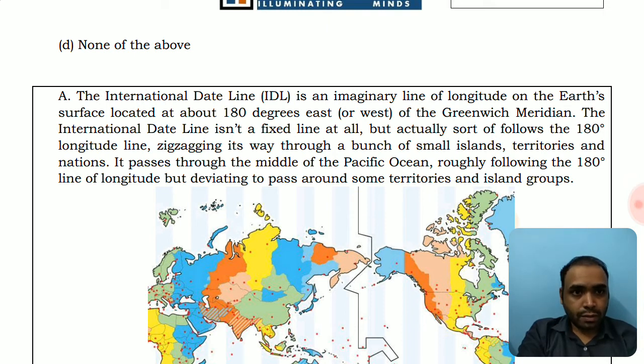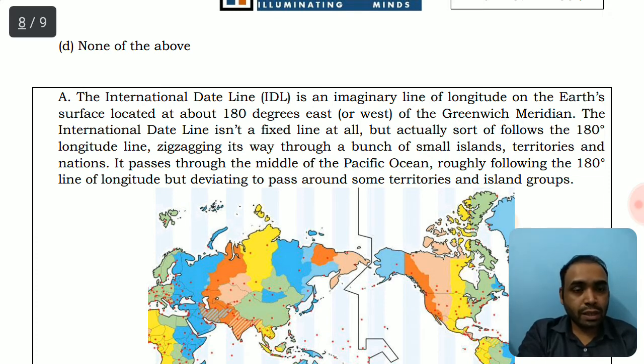If you imagine a circle through these longitudes, every circle's center passes through the center of the earth, while the latitudes are not. Only the equator, the latitude of the equator, is a great circle. Other latitudes are smaller circles, ending with almost zero radius at the pole, and the full radius of the earth at the equator. So only the equator is a great circle among the latitudes, others are smaller circles.